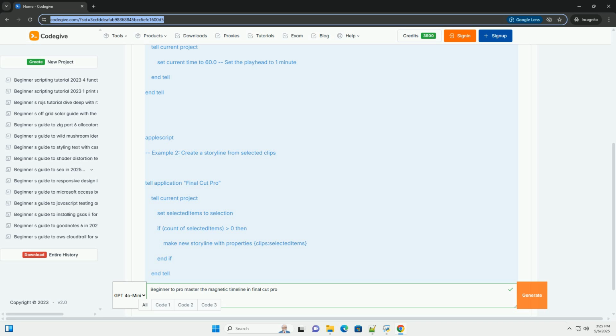4. Adding music and sound effects. Import your audio tracks and connect them to the primary storyline in the same way you would add B-roll. Use the audio meters to adjust the volume levels.